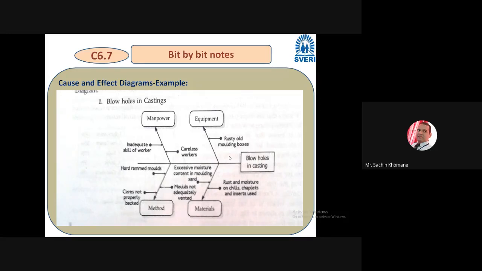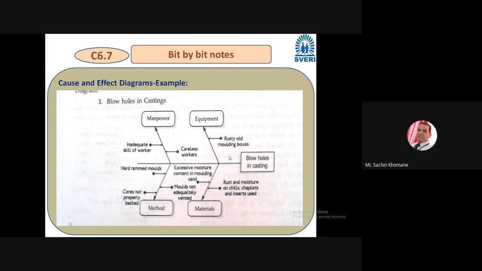Then they find out the main causes, like here we have mentioned man, machine, material, method, right? And then they start finding the sub causes within the production department. What may be the mistakes? They start making a list of it, and they put it on this particular diagram. Again they go to the design department, they start making a list of what may be the problem. And then they come to a conclusion, there is a certain problem with so and so department, and it should be improved. And in this way people work for quality.